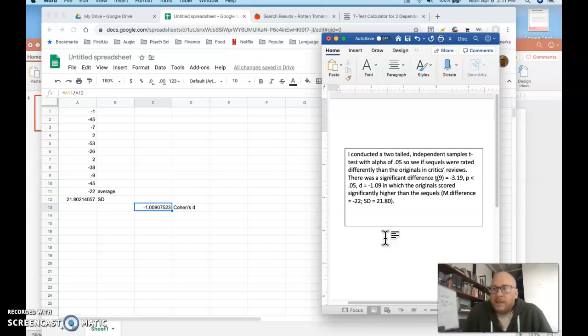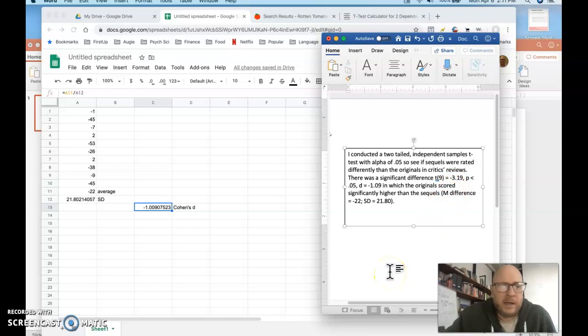I said that there was a significant difference, provided an APA-style citation of my stats with my t, with 9 degrees of freedom. It's less than 3.19, so I got this 3.19 from my online calculator, and then